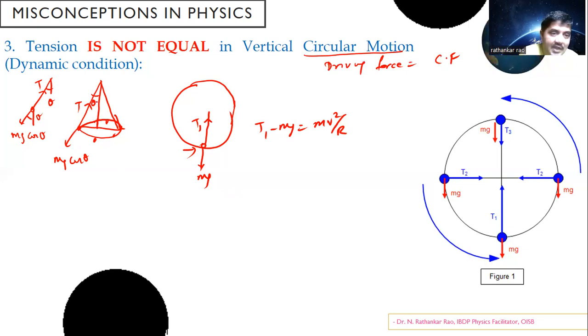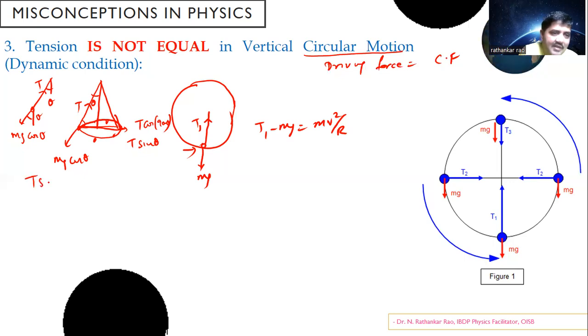Now, this is your tension T here. I am now looking at a conical pendulum. This is your tension T here. So the component of this tension along this direction should have been T cos of 90 minus theta, right? This is my 90 minus theta. So therefore, T cos of 90 minus theta, which should be T sine theta. Now this is your driving force. Okay, the driving force is T sine theta.